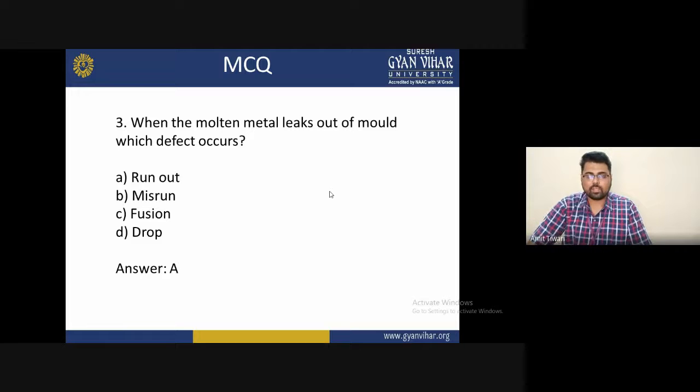Third: when the molten metal leaks out of a mold, which defect occurs? The options are run out, misrun, fusion, drop. The correct answer is A, that is a run out.